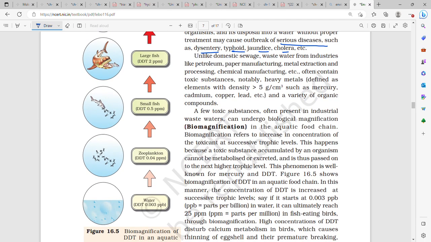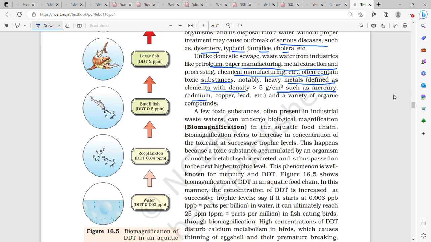Unlike domestic sewage, wastewater from industries like petroleum, paper manufacturing, metal extraction and processing, chemical manufacturing, etc. often contain toxic substances, notably heavy metals defined as elements with density greater than 5 gram per centimeter cube, such as mercury, cadmium, copper, lead, etc. and variety of organic compounds.